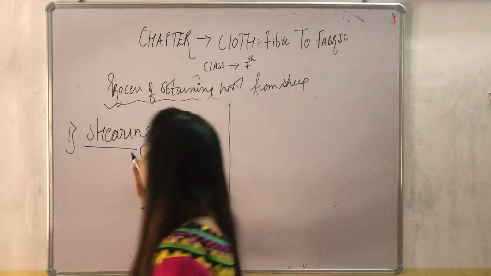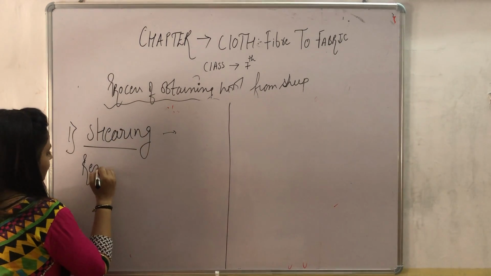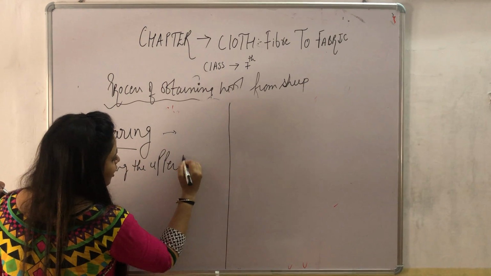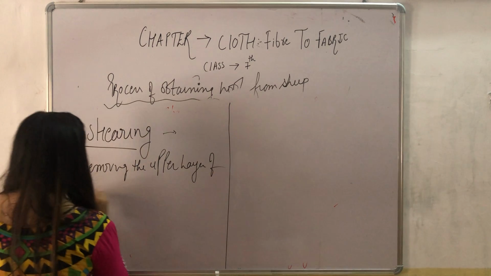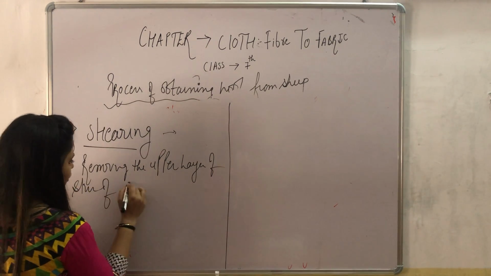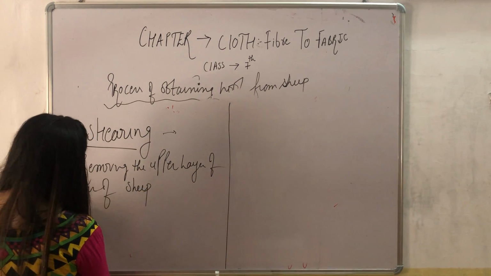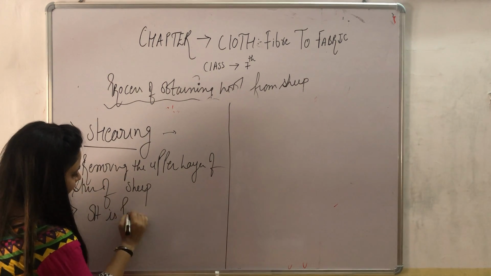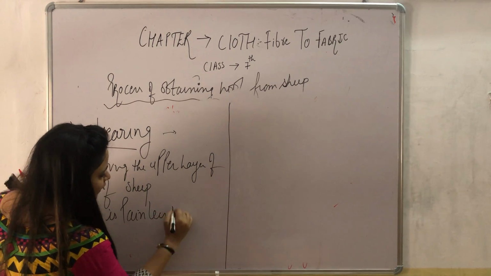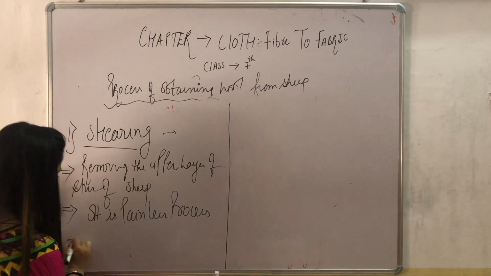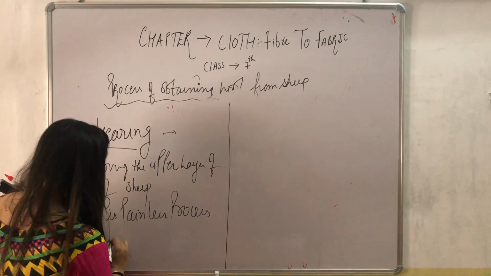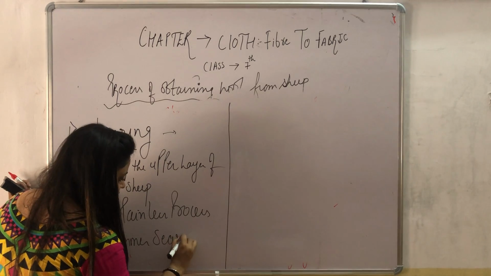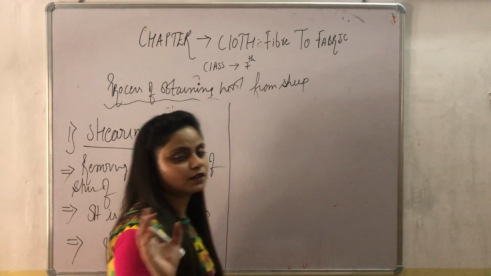So when we remove the uppermost layer of the sheep, we use it to make the wool fine. In this shearing process, we remove the upper layer of skin of the sheep. Okay, and it is a painless process. And the third point is we do this process in the summer season. Why do we do this process in the summer season?